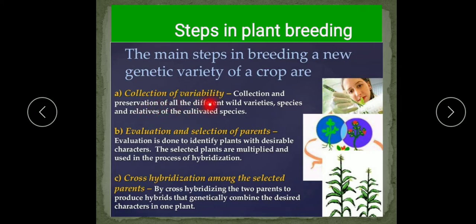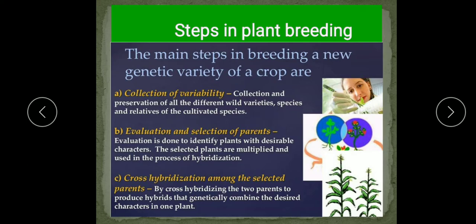So what does this collection of variability mean here? The entire collection of all seeds and plants which have desirable genetic variability or genes or alleles. This is also known as germplasm collection. So it is the collection and preservation of all the different wild varieties, species and relatives of the cultivated species. However, sometimes desirable characters are not available naturally. Under such conditions, we artificially try to create such variation, and that is done through mutation.